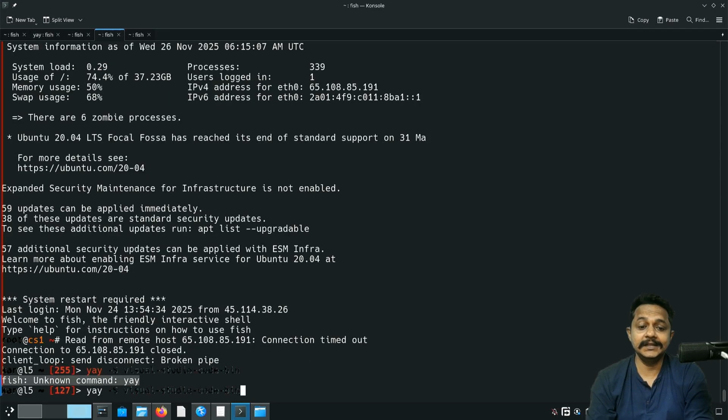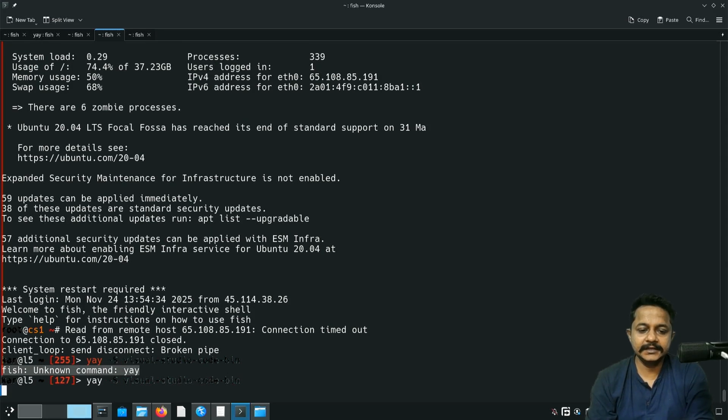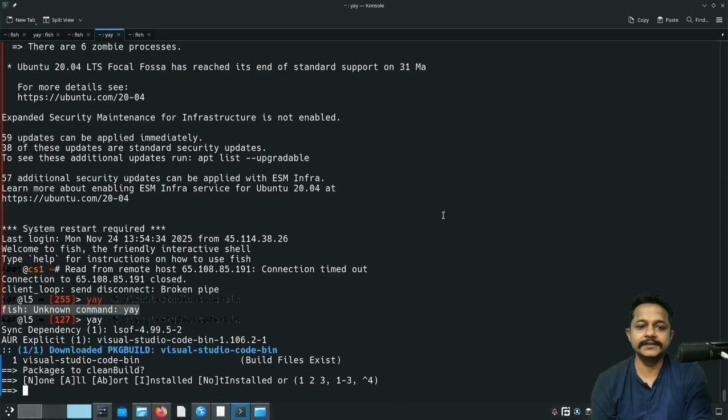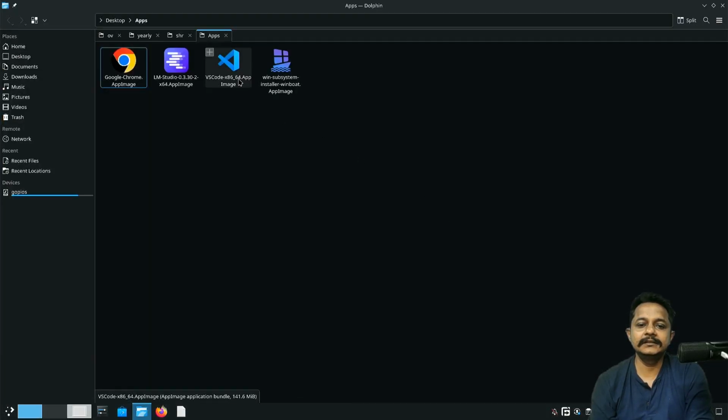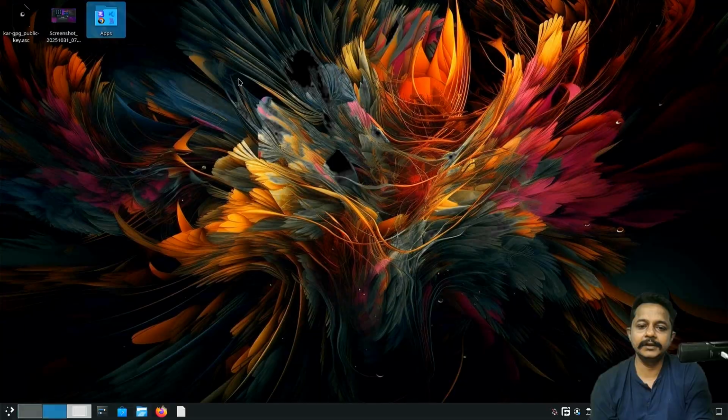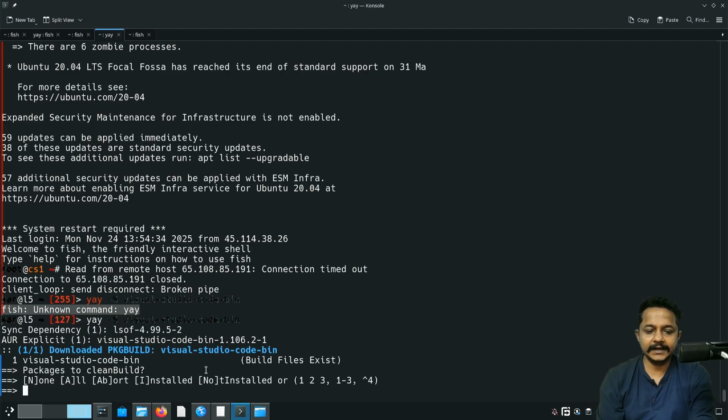Let's use YAY to download Visual Studio Code. The package name is visual-studio-code-bin. Let's proceed. See, we have already installed Visual Studio Code using the AppImage, but now it will be running natively. The build file exists.